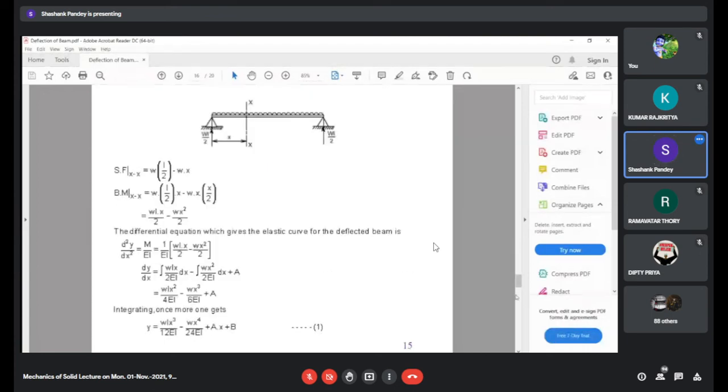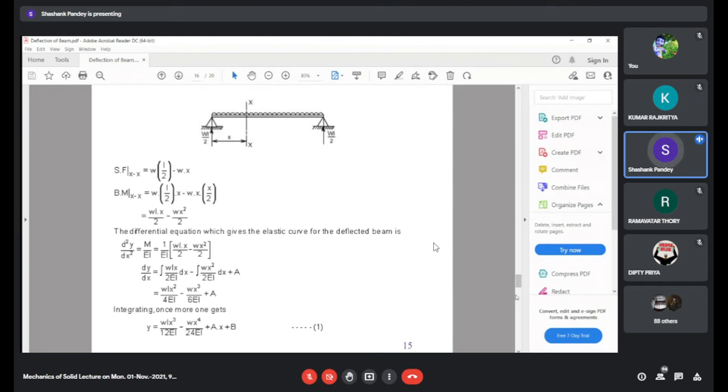Let us look at this. Shear force at any section X of this simply supported beam subjected to uniformly distributed load will be WL upon 2 minus WX, and bending moment will be WL upon 2 into X minus WX into X by 2. So you can see here that shear force is linear in nature, whereas bending moment is parabolic in nature.